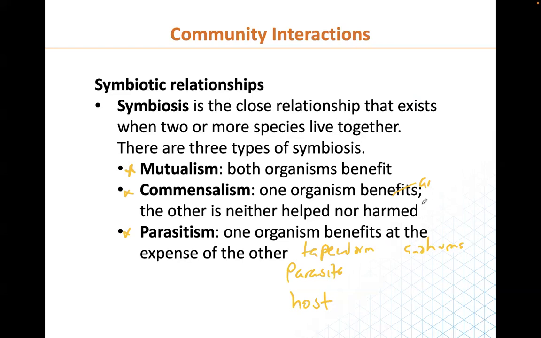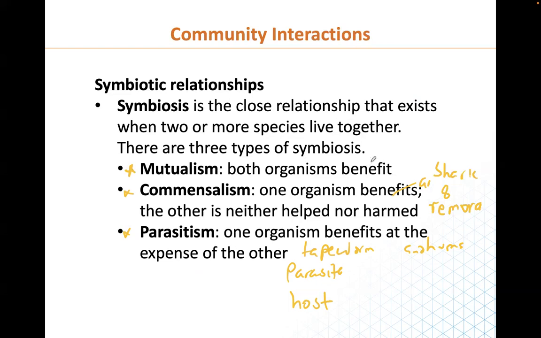It has a kind of slippery sucker to stick itself to the shark. This is a good example of commensalism, and if you have this kind of question in the exam, you should be able to find some examples. Yes, I remember, it's called remora. So remora and shark is a good example of commensalism. The shark doesn't even know, and the remora is benefiting, taking a free ride.